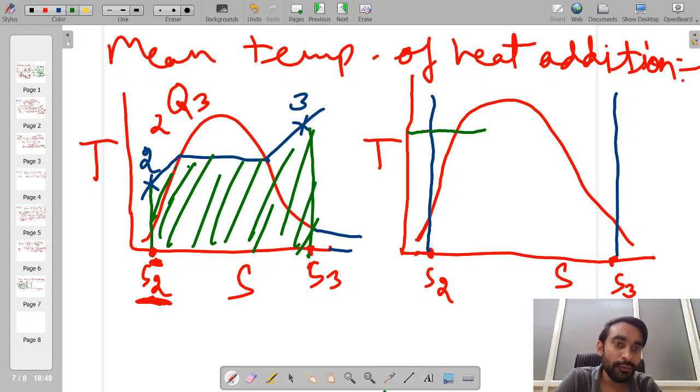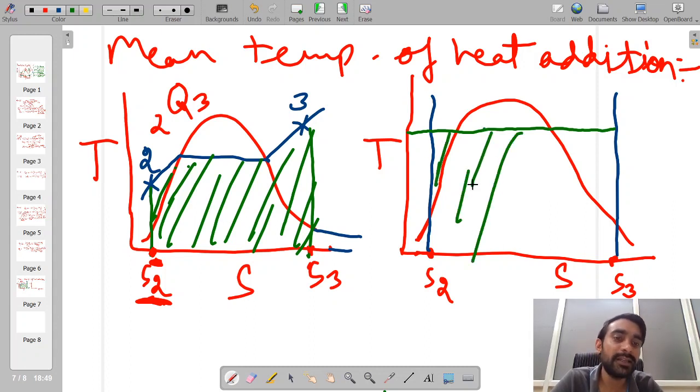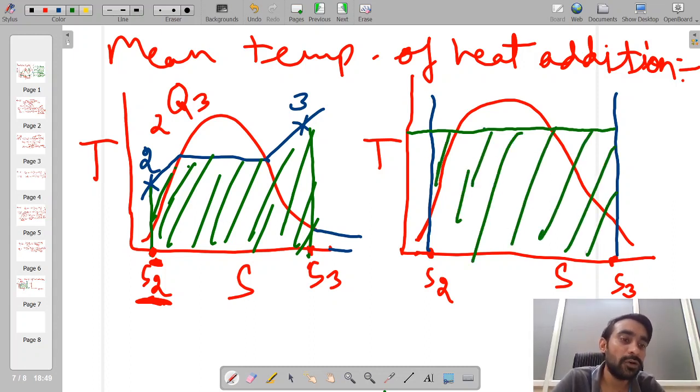That line will be drawn in such a fashion that the area under it is the same as the area we had under the 2 to 3 line at constant pressure, considering constant temperature throughout the entire process.